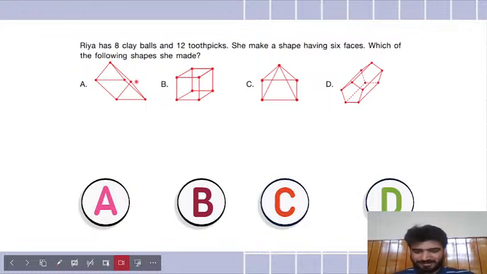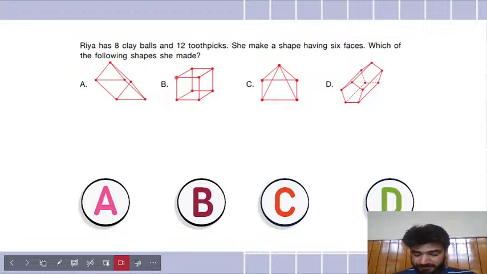You don't need to write Patel because there will be other questions. So B. Swadhin was the first to answer. Arohi has also said B. Pavika has also said B. And Lavanya has also said B, who hasn't written her name. But this is the last time I'll give the points to her. Next time, write the name with the answer also. So everybody is saying B. So I guess B should be correct.